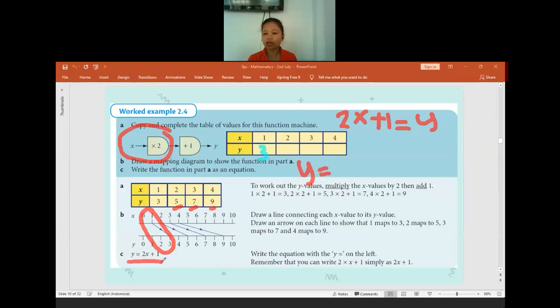Is there anyone get confused? Or am I talking too fast? If you are getting confused, please let me know. It's okay to ask. Okay. If no one has difficulties, maybe you can try the exercise 2.4 by yourself, or you want me to directly discuss it?